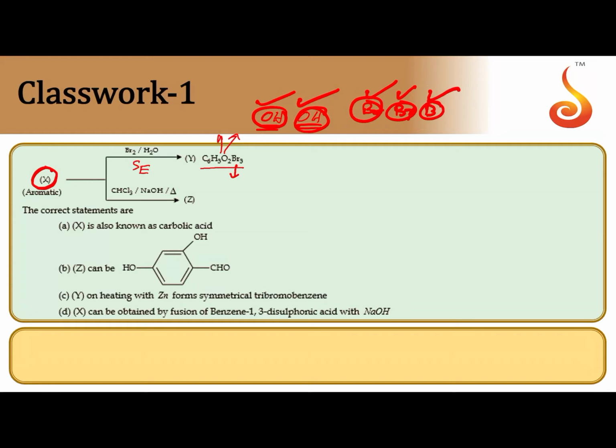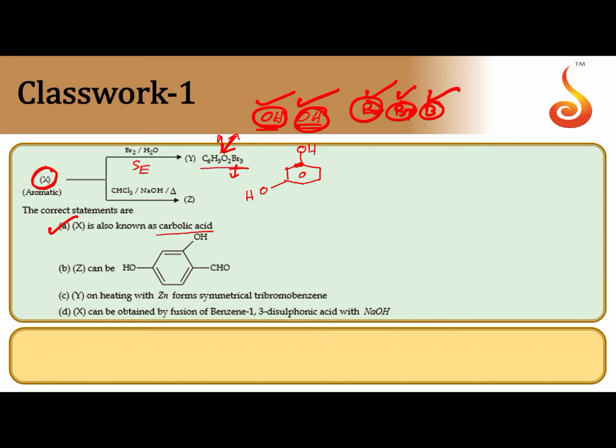That's why, based on the tribromination and based on the two OH groups present on the benzene ring, we can think as X is resorcinol. Two OH groups are at meta position to each other. That's why X is known as carbolic acid. Phenol is also called carbolic acid. So the X statement is correct.